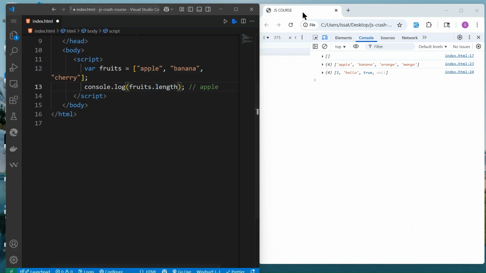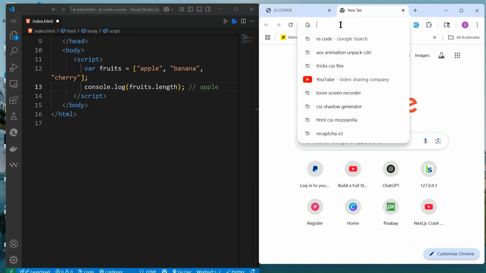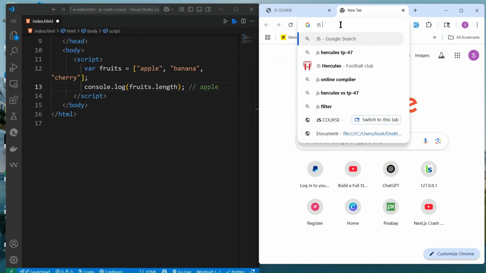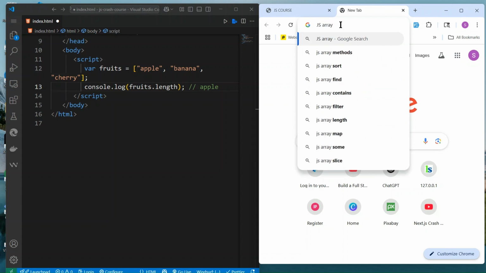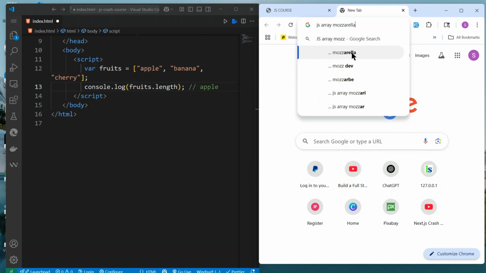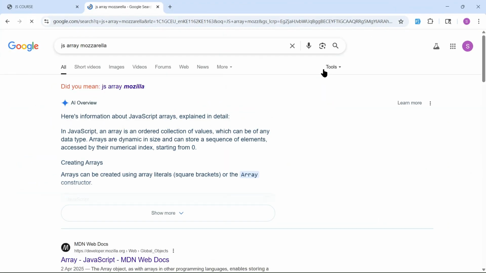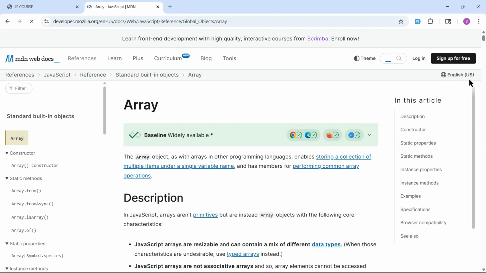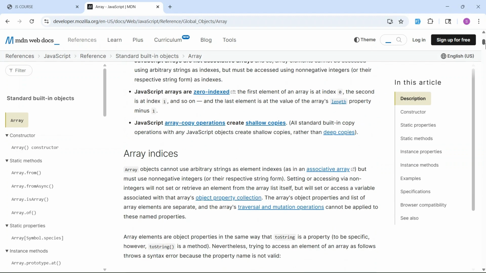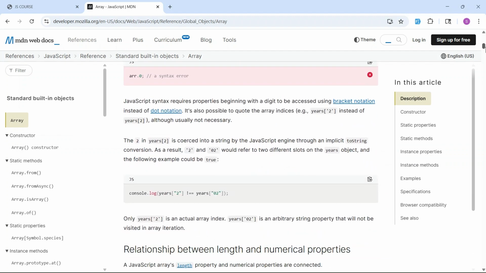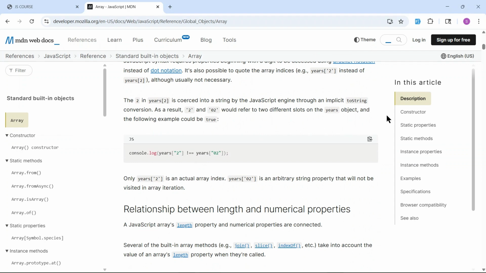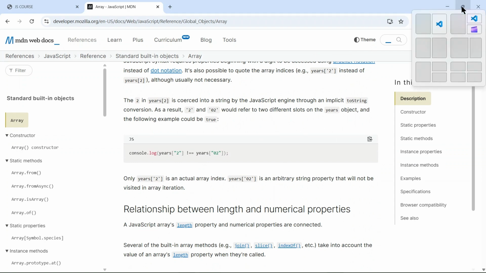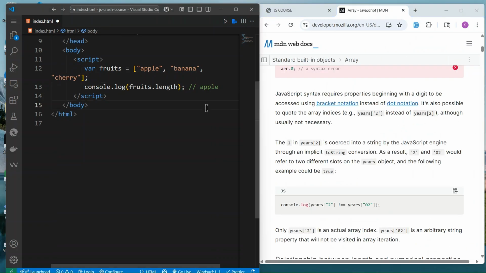Another place where we can discover this is to search for array or JS array. We get this from Mozilla. Here is a documentation, a resource. I recommend you take time to play around here, read a little bit. So we have array built-in methods.